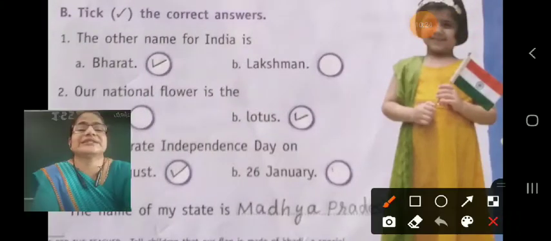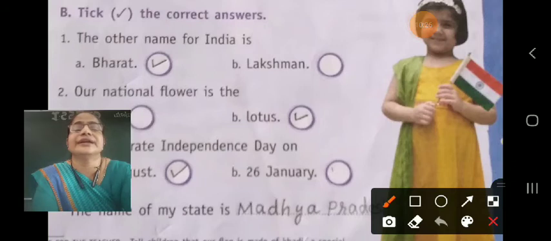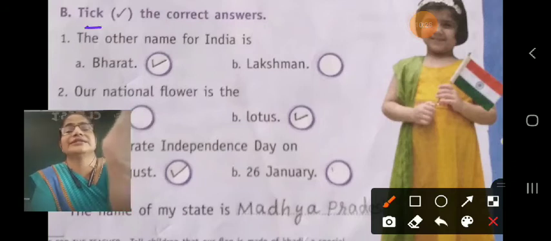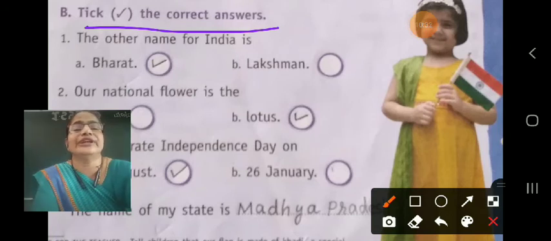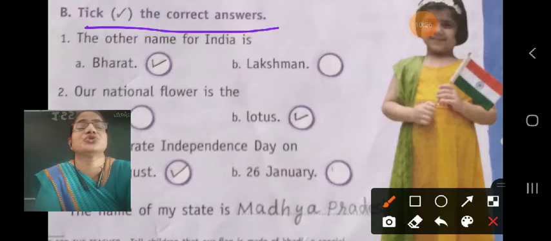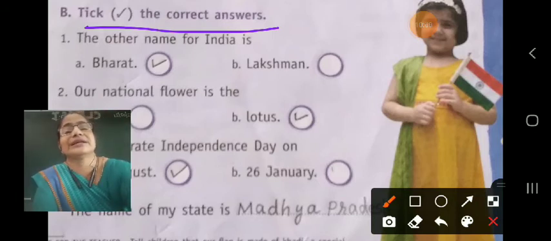Now the next exercise is to tick the correct answer. The other name for India is, the second name of India is, there are two options, Bharat or Lakshman. The correct answer is option A, Bharat.